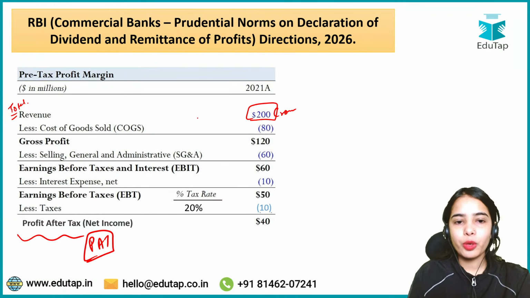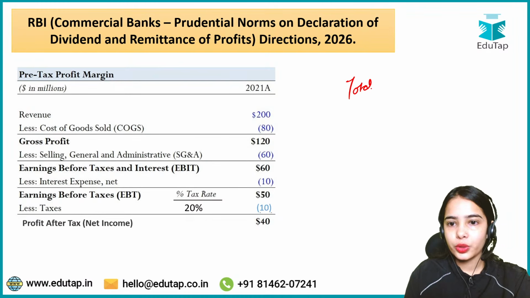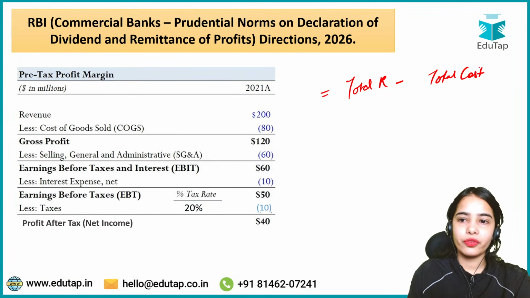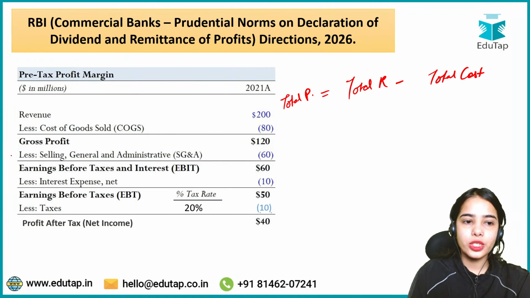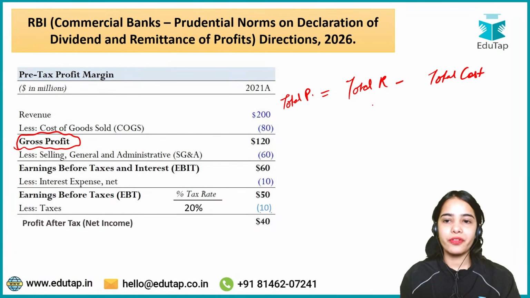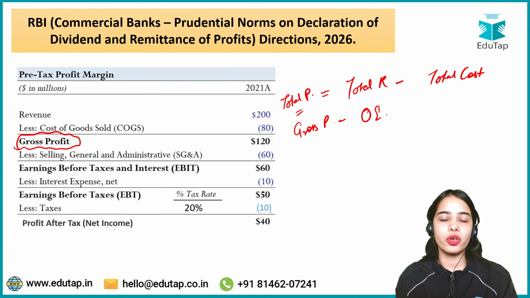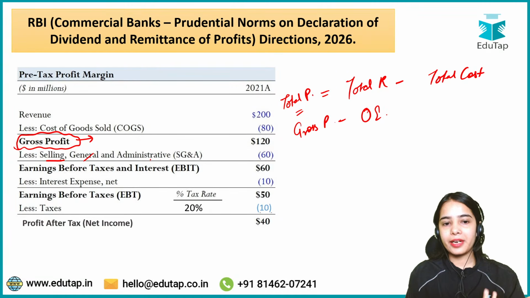Okay, from the total revenue, deduct the total cost of producing the goods, the cost of the goods. So you will get the total profit, that is also known as gross profit in finance or accounts terms. So whatever is the total revenue, deduct the total cost, you have the total profit or the gross profit. Now from the gross profit, deduct the operational expenses of the company. From the gross profit, deduct the selling costs like the marketing expenses, general and administrative expenses.